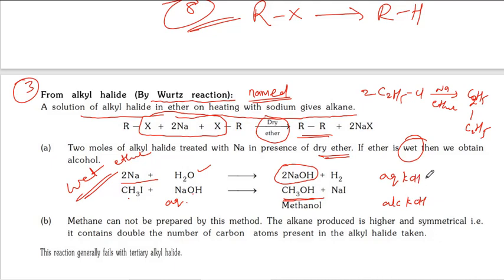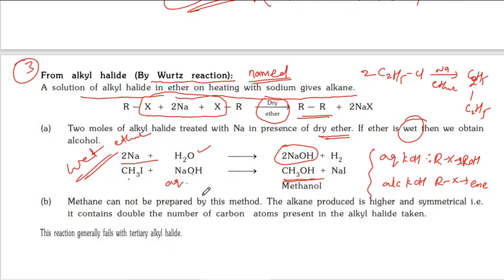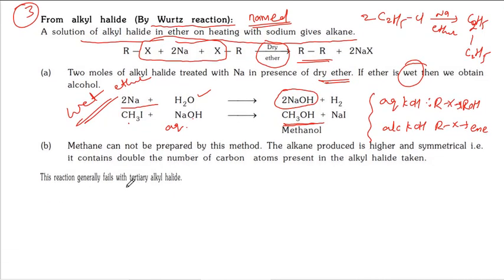Aqueous KOH converts RX to ROH, then alcoholic KOH converts RX to alkene, dehydrohalogenation. In the reagents we can discuss this again. So the condition here is that dry ether is compulsory. If you take wet ether, what's happening here? You understood now.